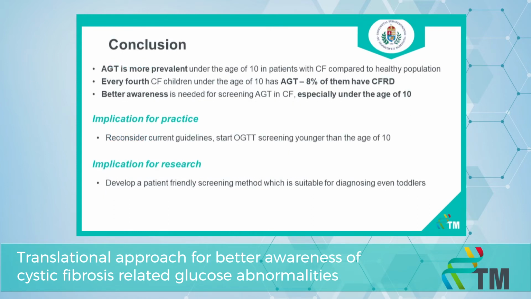In conclusion, we can say that abnormal glucose tolerance is more prevalent in patients with cystic fibrosis compared to a healthy population, even under the age of 10. One in every 4 children with cystic fibrosis under the age of 10 has abnormal glucose tolerance. 8% of them had cystic fibrosis-related diabetes. Those 8% have already lost the possibility for early intervention and treatment, which could have slowed down the disease progression and maintained a better quality of life.